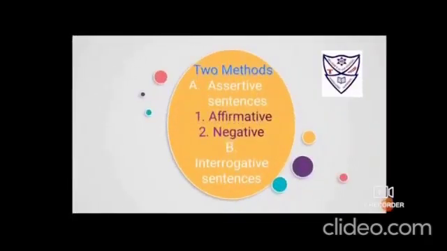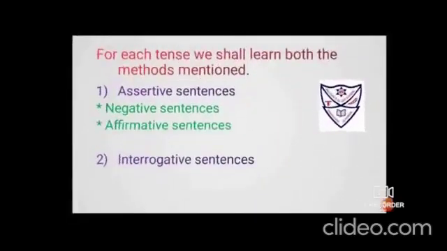2 methods, as till now you might be aware, assertive and interrogative. Assertive could be bifurcated into affirmative and negative, and then interrogative. For each tense, we shall learn both the methods mentioned. Say for example, simple future, active to passive, negative sentences; simple future, active to passive, affirmative sentences; simple future, active to passive, interrogative sentences.